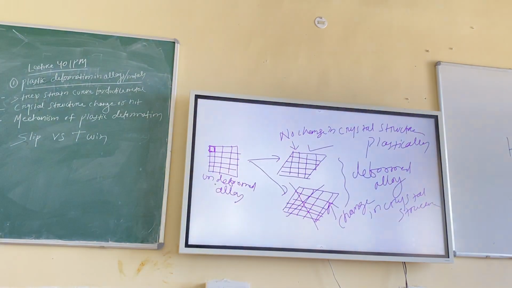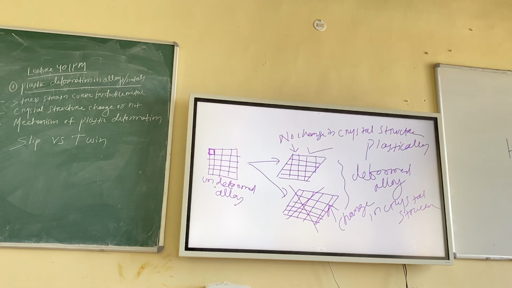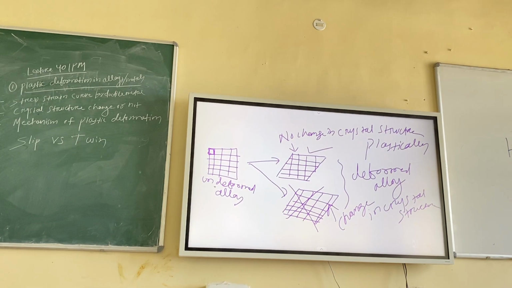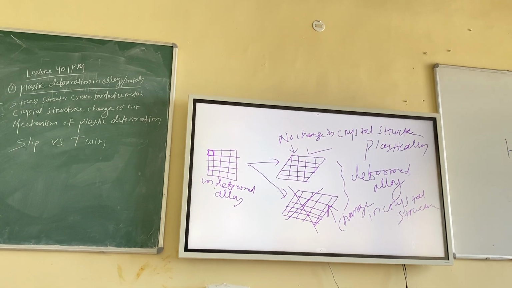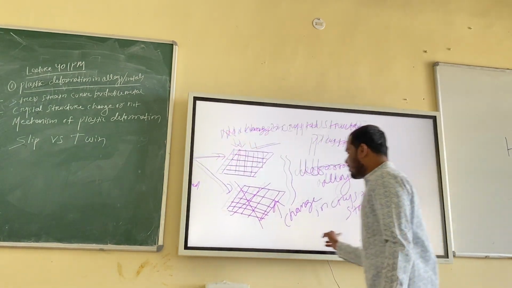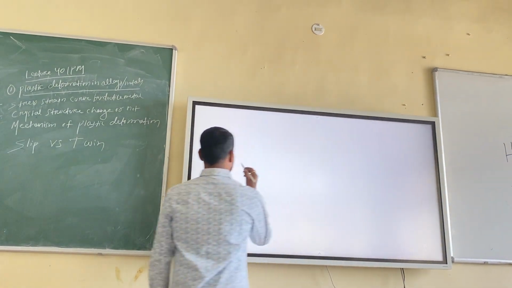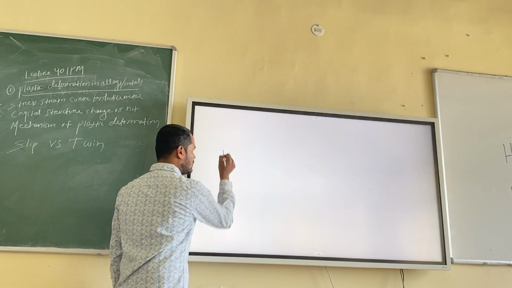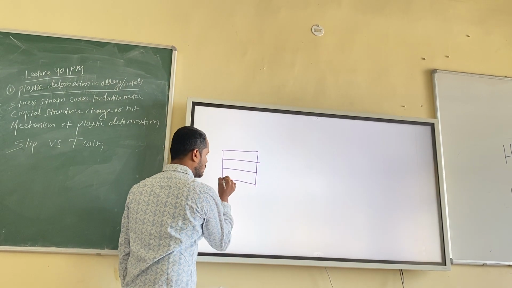But there will be a change in the cross-sectional area, or a change in the thickness of the material. It becomes thinner and thinner, right? Suppose you are doing 20% reduction, or you are doing 80% reduction. Obviously in 80% reduction, the thickness will be very minimum. In 20% it will be somewhat thicker, right? But how can I justify this? I want to justify how the unit cell is not changing its shape. Just have a look. So this is, for example, what? Okay.